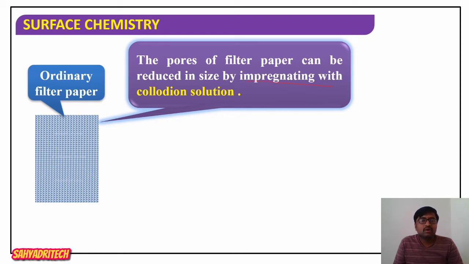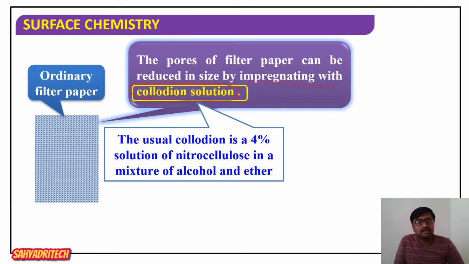impregnating with a collodion solution. Please remember the name, collodion solution. What is this collodion solution? Collodion is a 4% solution of nitrocellulose, which is prepared in a mixture of alcohol and ether. Okay, 50-50: 50% alcohol, 50% ether.